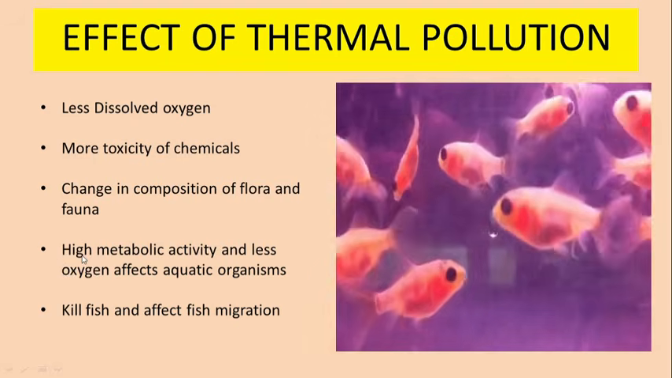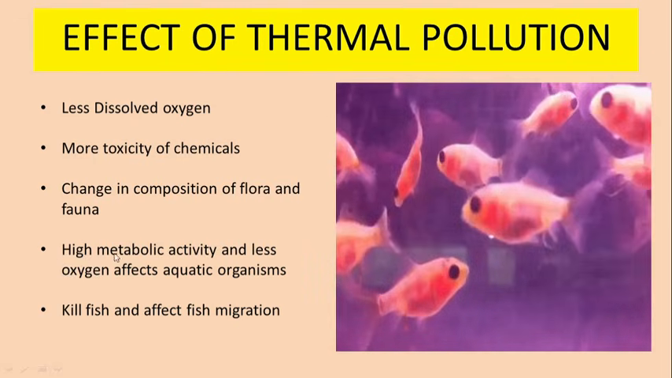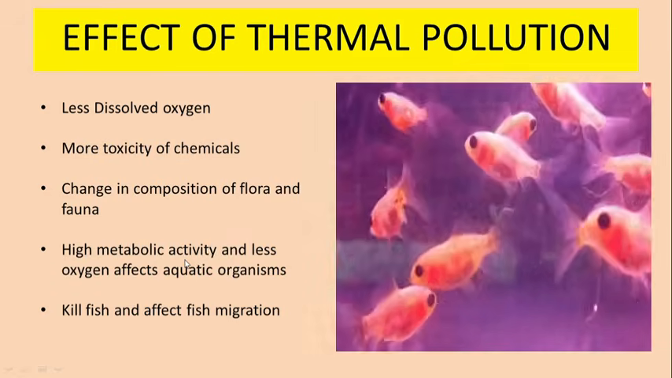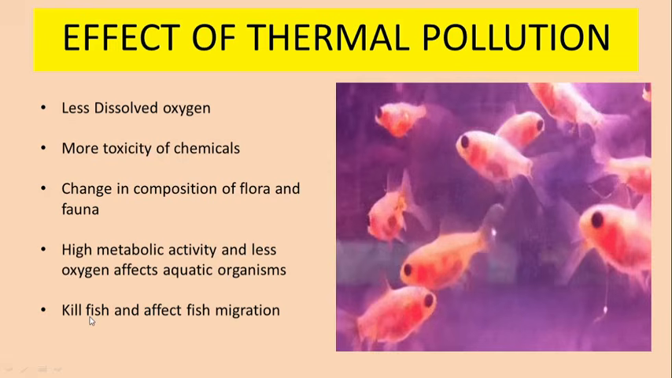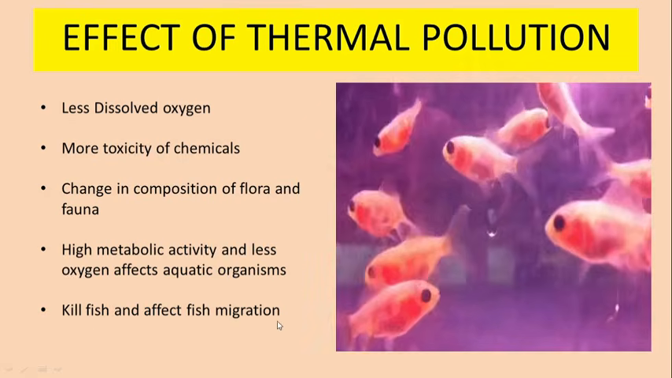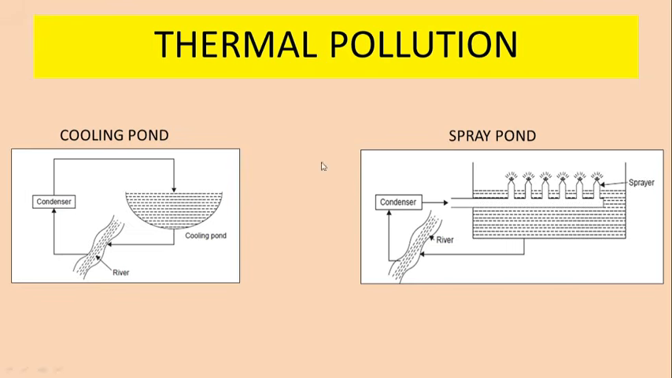Next point is that at high temperature every species undergoes a high metabolic rate, and in the scenario when there is high metabolic rate and less oxygen, then aquatic species will be affected, and sometimes it may lead to their death. So it may lead to the death of fish and may also affect fish migration in water. We can control thermal pollution by using the following devices. First, cooling pond. In a cooling pond, hot water is kept for a short period of time in a pond, and once the heat is lost to the environment, then it is allowed to be discharged in the river.